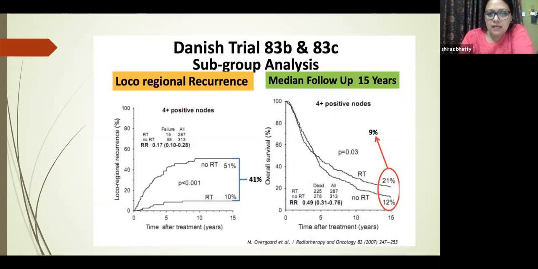And this is the loco-regional recurrence of 4 or more lymph nodes. That is, we are trying to compare 1 to 3 and 4 lymph nodes. So 9% was the overall survival benefit, which was seen to be the same in both 1 to 3 and more than 4 lymph nodes. However, the loco-regional recurrence was 23% in 1 to 3 and 41% in 4 plus lymph nodes.